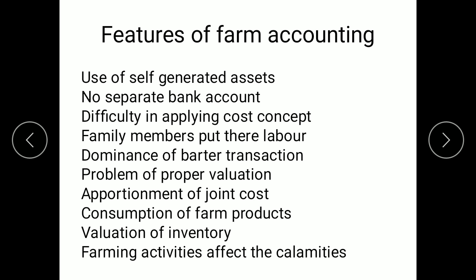Apportionment of joint cost. For example, we can say that a particular land is there which is used for cattle breeding as well as for poultry farming.